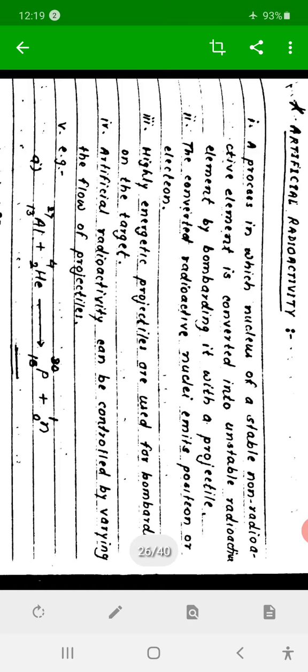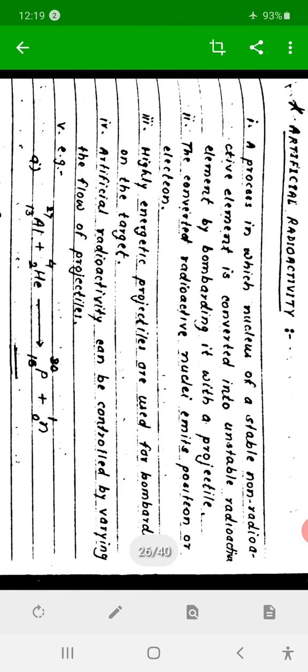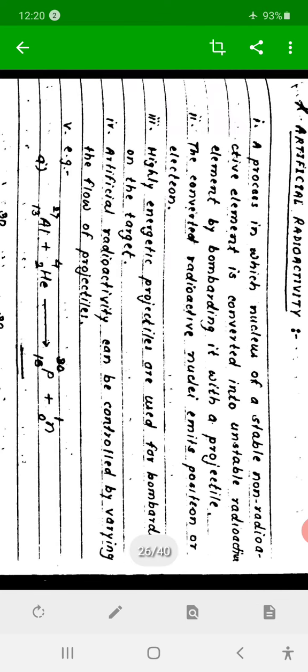All those nuclear transmutation reactions are examples of artificial radioactivity. Artificial radioactivity includes one target and a projectile, which is converted into a recoil nucleus and an ejectile. Those reactions are examples of artificial radioactivity.